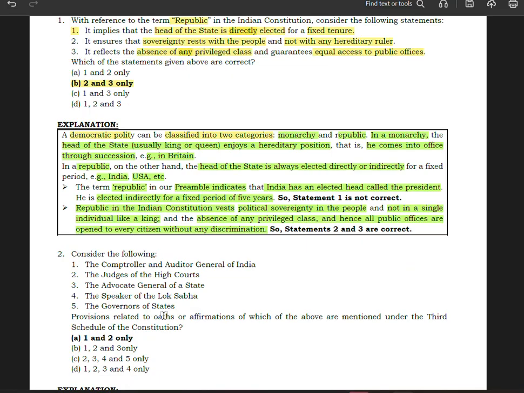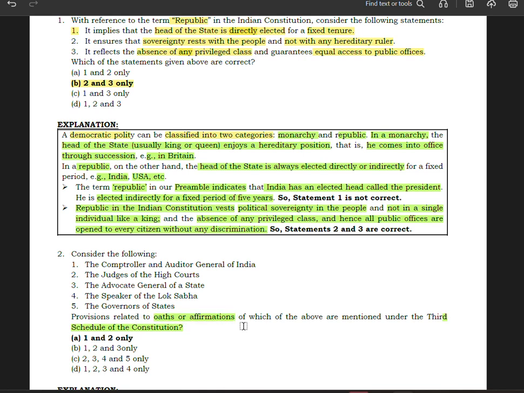Now let us come to question number 2, which is: consider the following, the Comptroller and Auditor General of India. Provisions related to the oaths or affirmation of which of the above are mentioned under the third schedule of the Constitution of India. So they are talking about the provisions related to oath and affirmation.